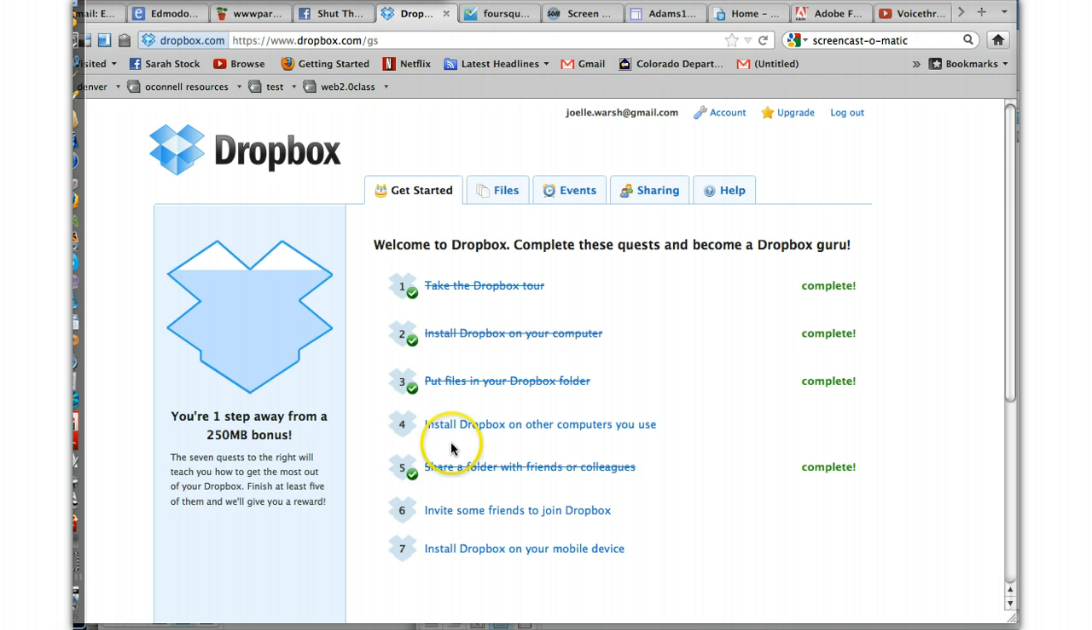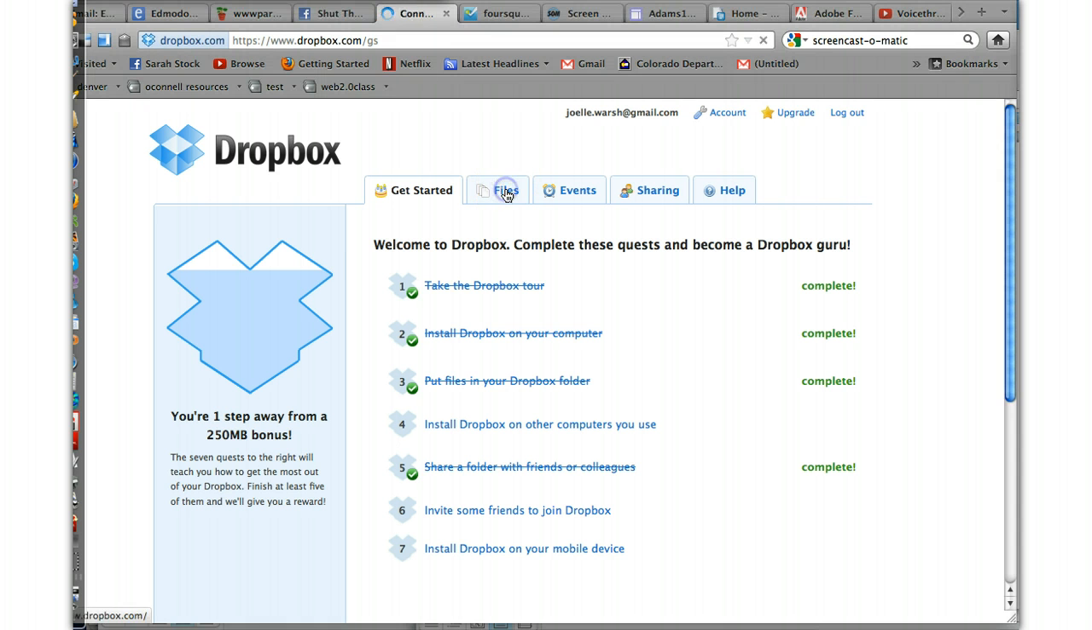I think I just have to install Dropbox on other computers that I use, because it says there are 7 steps, but I'm only 1 step away. So you can see if you get through the 7 steps, it'll give you extra space. But let's take a look at files.